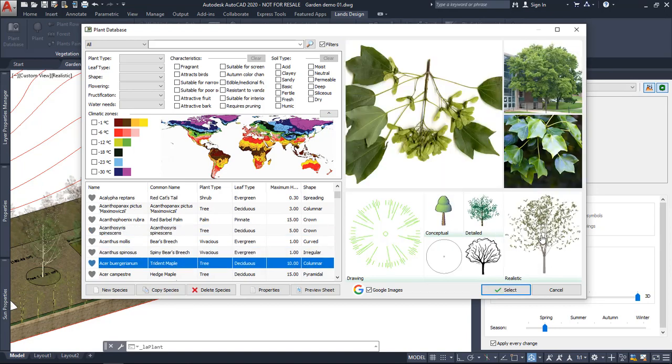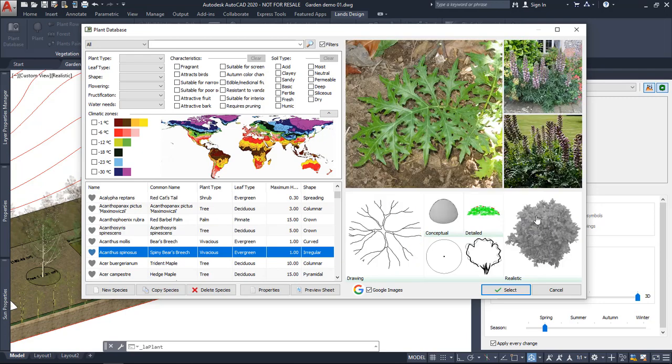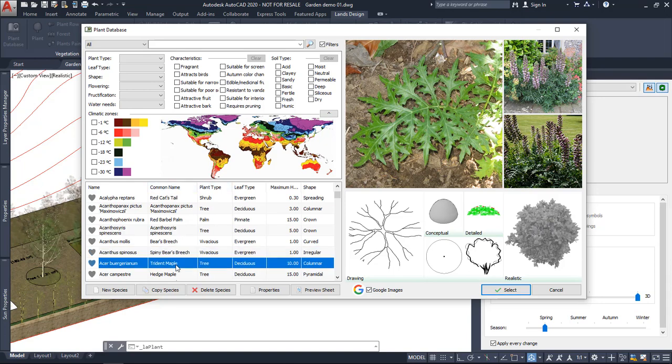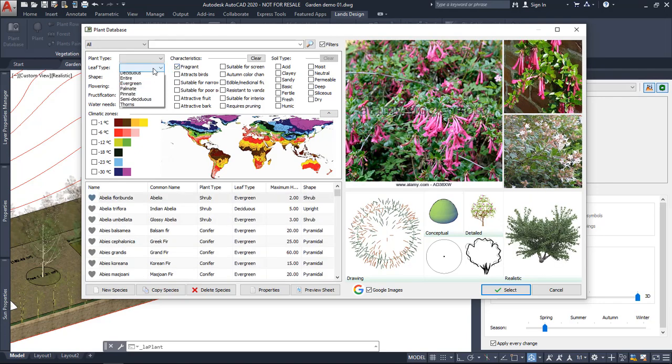And just notice that some plants have a colored representation and others don't. Basically those that don't have a specific realistic representation will show up here in this gray color, while those that already have a specific realistic or detailed representation according to their appearance will get this preview in color. So from these filters we can search for one specific plant species just by designing some criteria according to the leaf type, the plant type, and all these details.